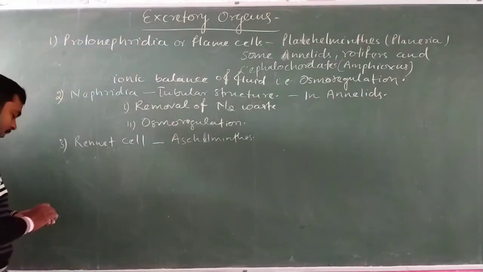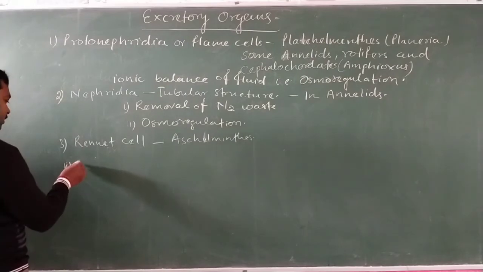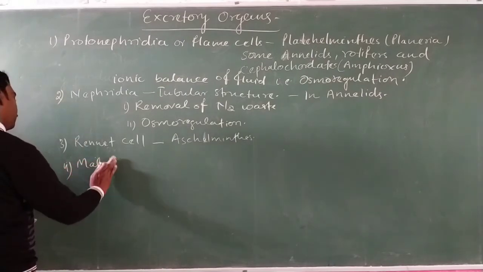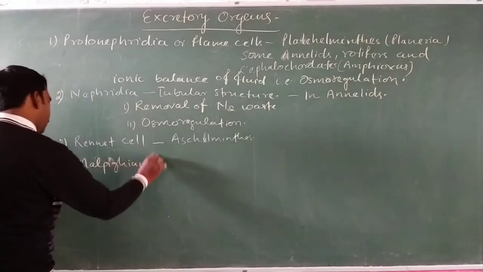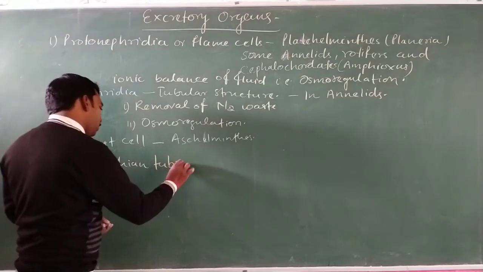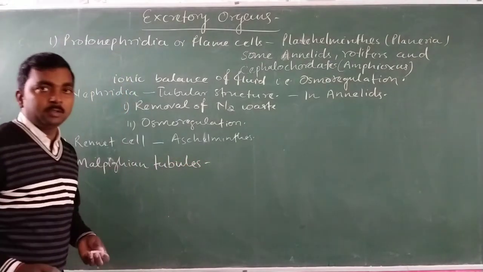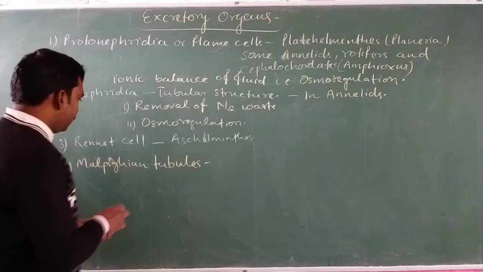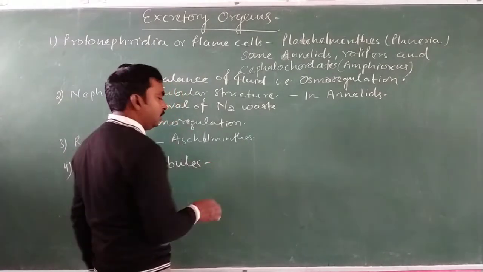After nephridia, another structure known as Malpighian tubules appears as an excretory organ to remove nitrogenous waste and for osmoregulation.